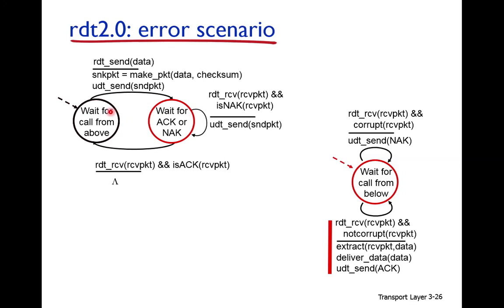So the second packet will not be transmitted until the first packet is received correctly at the receiver. This is why it is called stop and wait. And when this packet is received correctly at the receiver, the sender will come to this state, and then the sender can send the next packet.